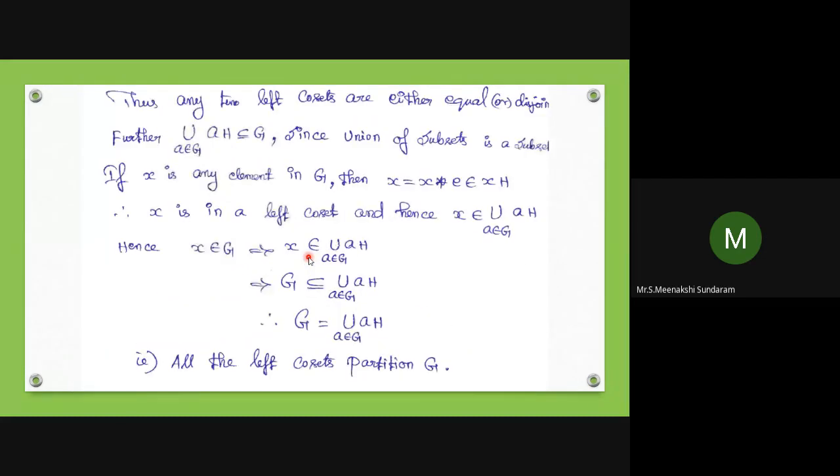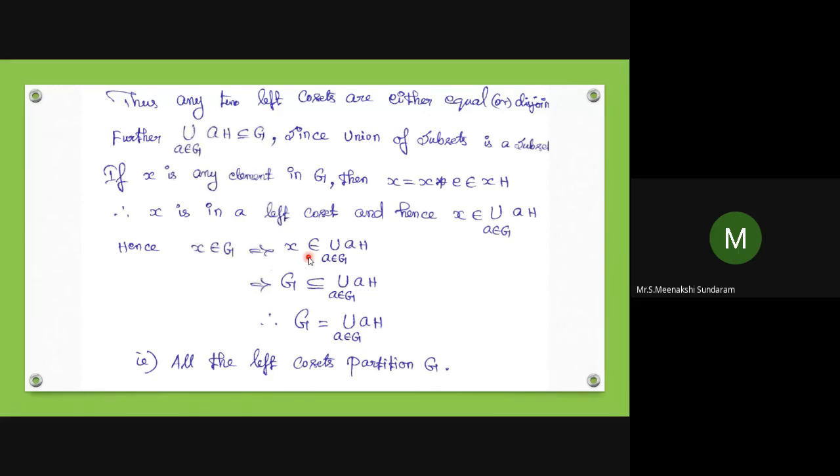Therefore, from 2 and 3, AH equals BH. Thus, any two left cosets are either equal or disjoint. So further, union of AH is a subset of G. Union of AH, A belongs to G, is a subset of G.